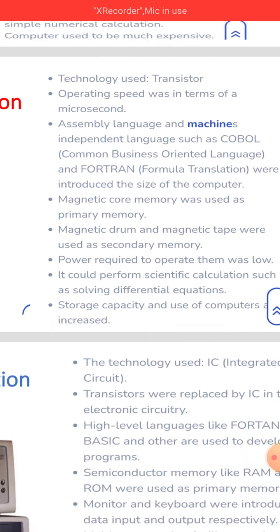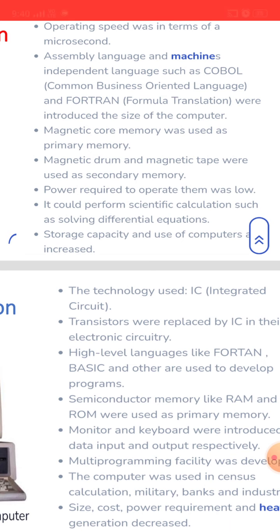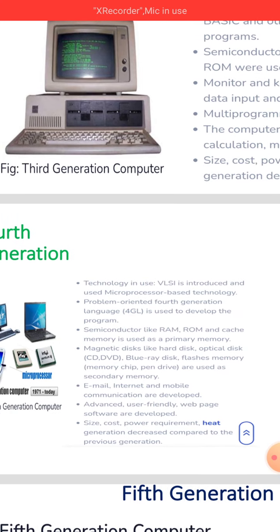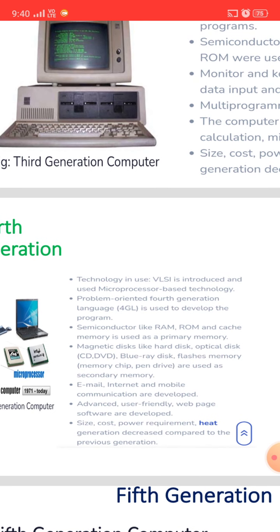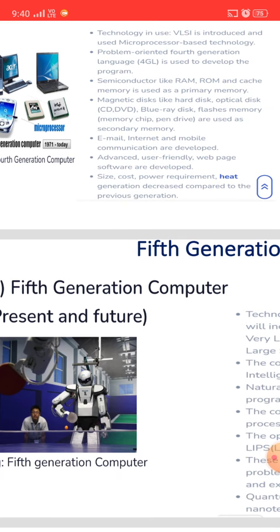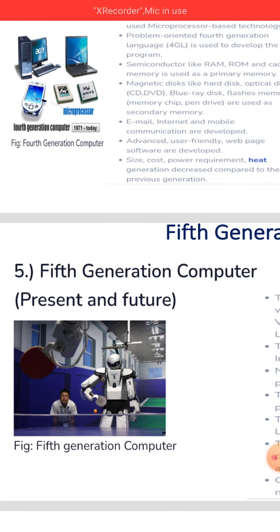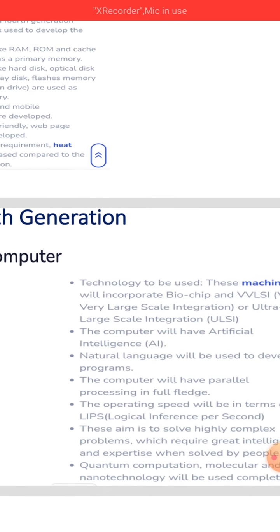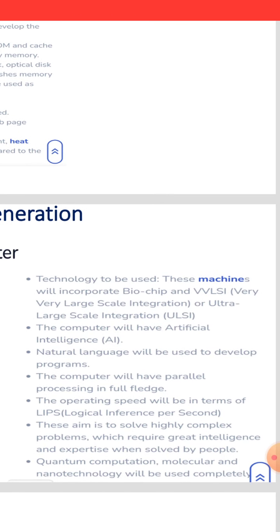Okay students, in the third generation, the technology used is the IC, integrated circuits. The fourth generation is the microprocessor or chip. Now we are in the fifth generation, present and future. The technology used: these machines will incorporate bio chips in VLSI, very large scale integration.